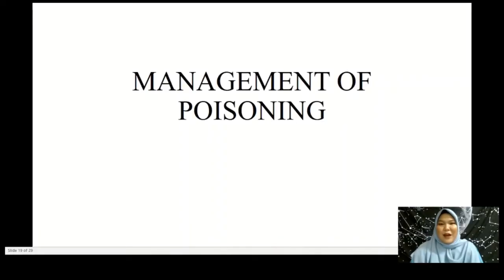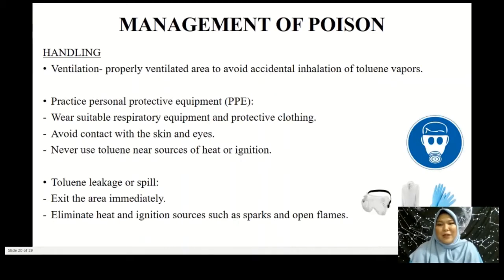Assalamu alaikum. I am Munira binti Zuhairi. I will continue this presentation with the management of toluene poison. In the management of toluene poison, I am going to present how to handle toluene poison, how to store it, and if there are any emergency cases related to toluene poison, how to handle the situation. In handling, we must handle toluene in a properly ventilated area to avoid accidental inhalation of toluene vapors.